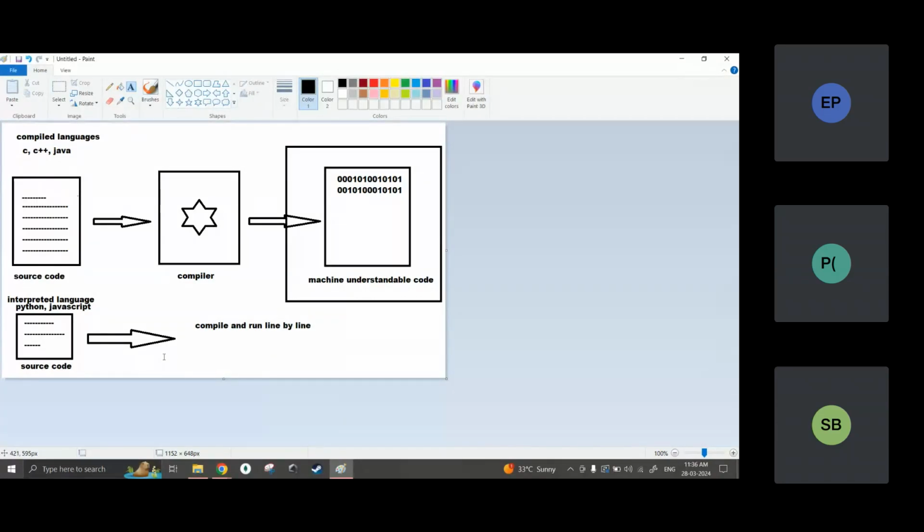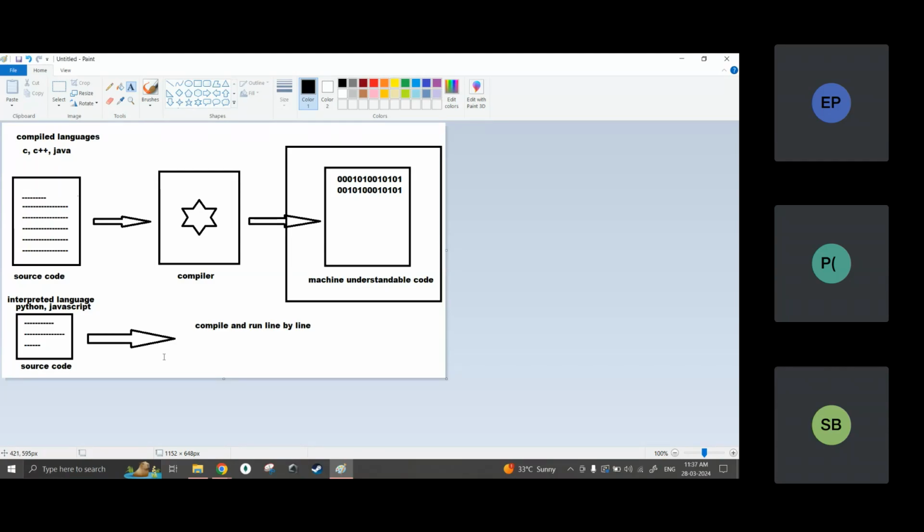Now the next question is, if both are compiled, both are doing the same thing, then where does this fast and slow come from? How is it fast and slow? One reason we already know: in Python one line of code is not doing one thing, it is doing 100 things in the backend, that's why it is slow. But there are some other things which make Python faster also. Okay, we'll see that now.